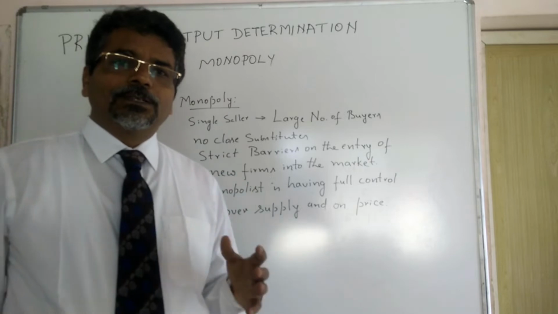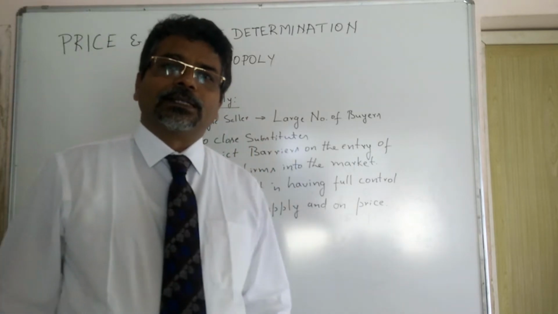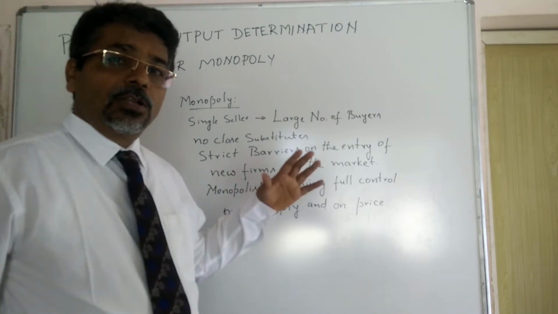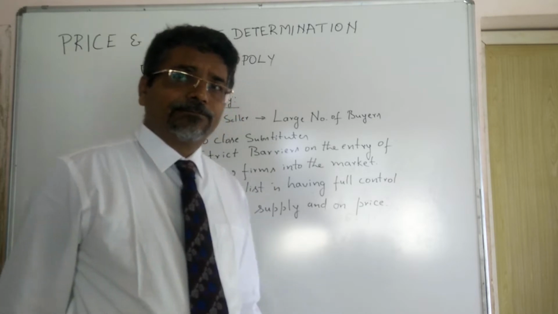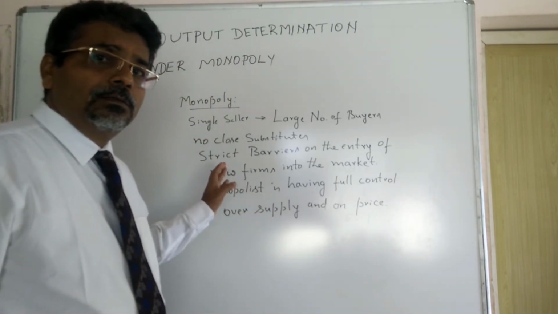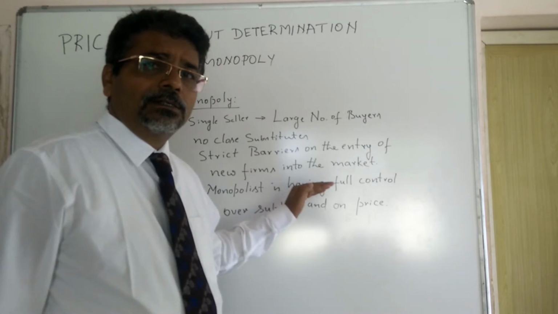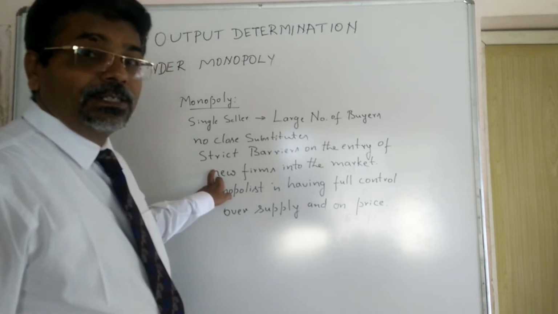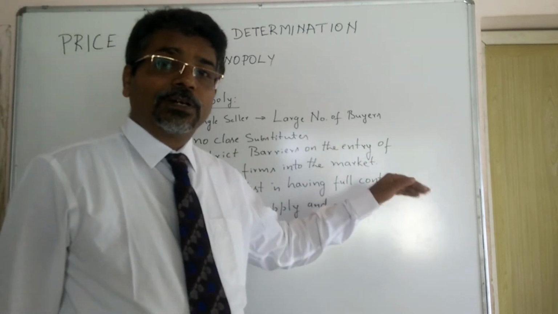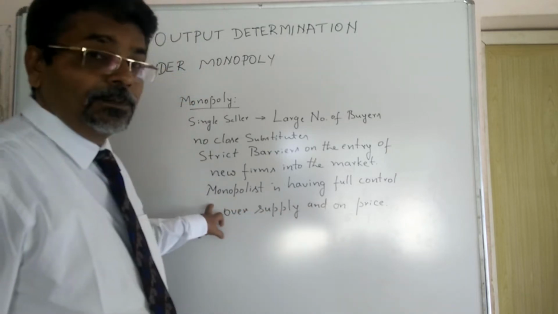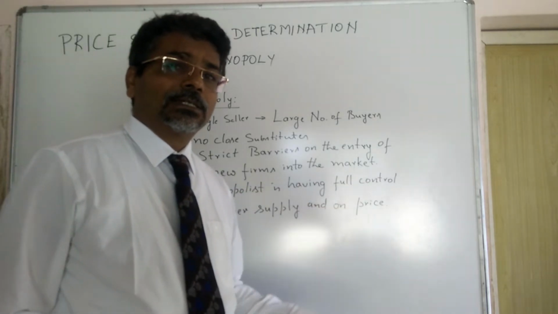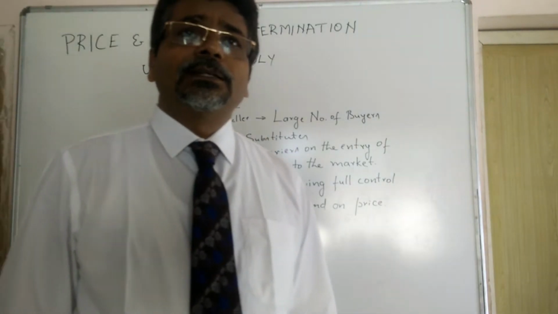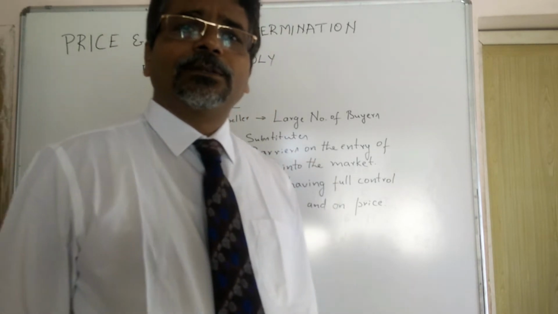We learn that monopoly means there is only one seller in the market for the product and there are a large number of customers. Monopolist product does not have any close substitute. There is a strict restriction on the entry of new firms into the market. Monopolist is having full control over the market supply and on price. Now we are discussing the price and output determination under monopoly.